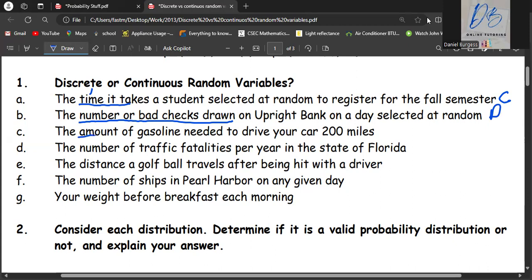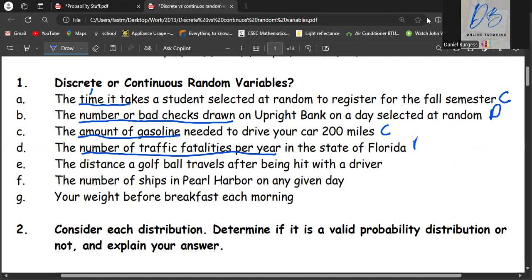C, the amount of gasoline. Remember gasoline is volume, and you can have 10.6 at the gas station. You can have decimals in between. So weight, mass, volume, those will be continuous. D, the number of traffic fatalities per year. When you count those, you can't count half a traffic fatality. So it's 1, 2, 3, 4, etc.